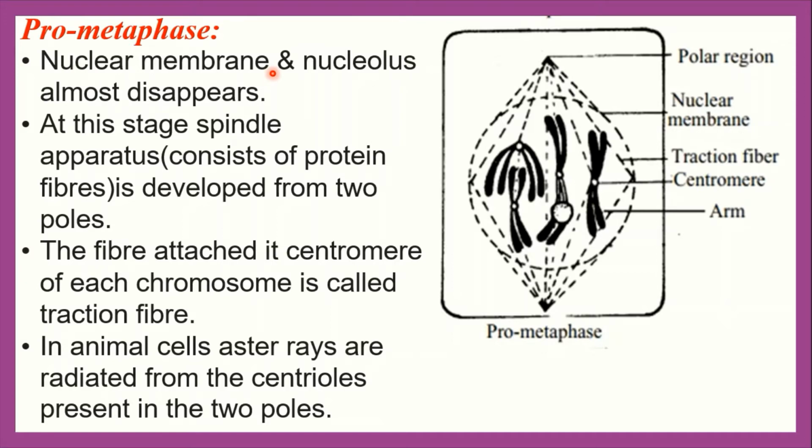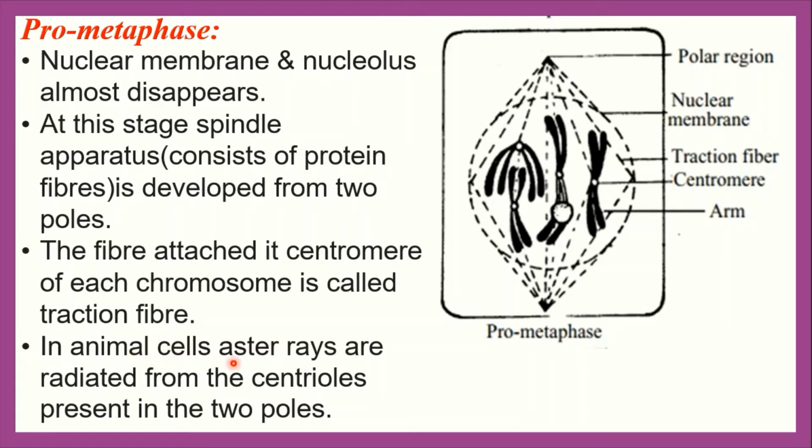Nuclear membrane and nucleolus almost disappear. Here, the nuclear membrane and nucleolus disappear. At this stage, the spindle apparatus, which consists of protein, is developed from two poles. And the fiber attached to the centromere of each chromosome is called traction fiber.